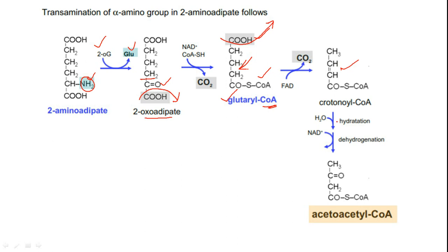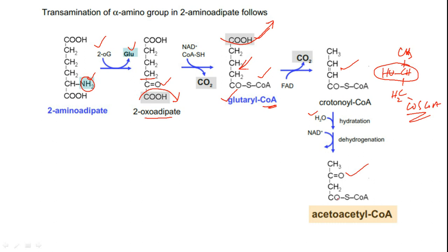Now this will take up one water molecule, so that this will become CH3-CHOH-CH2-CO-SCoA. Okay, so this is the compound, and then this compound will be oxidized.